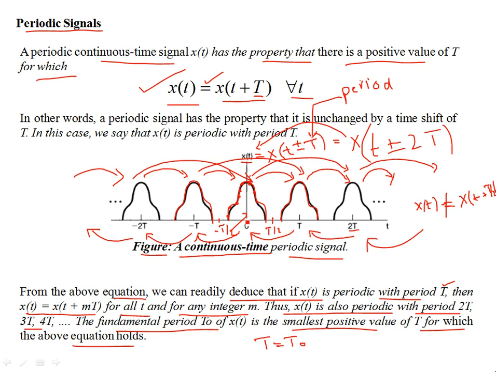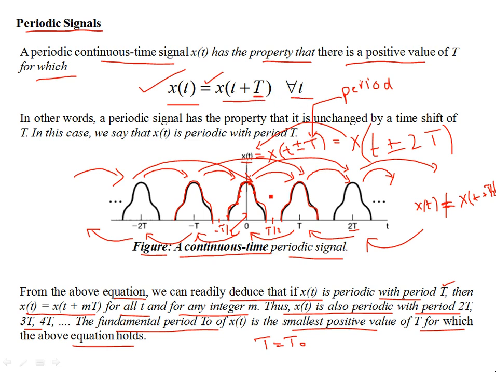And you will have a vacant position, you will have nothing centered at t equal to 0. So that's not x(t). That's something else. So T/2 is not the period. The smallest real quantity for which this equality holds is capital T, and that's the period.